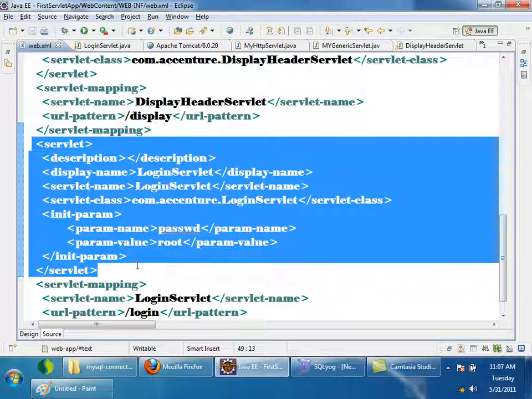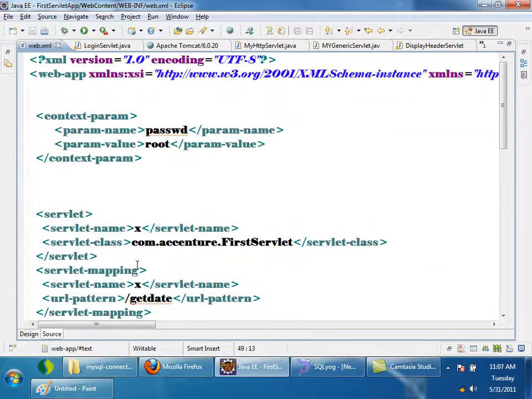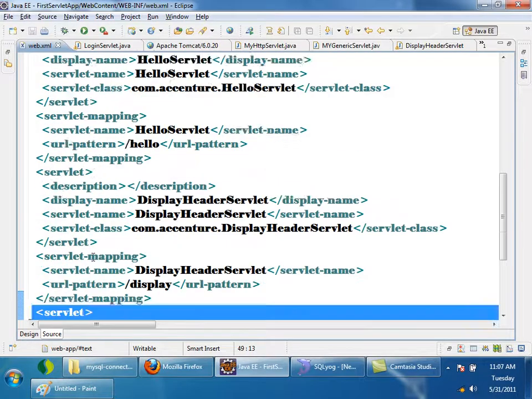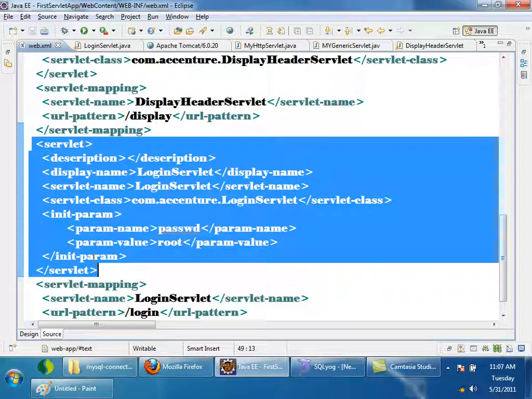So I'll tell, if you want something to be shared by all servlets of your application, configure it as context param. If you want something very specific to your own servlet, then configure it as servlet init param. Okay? Any doubts?